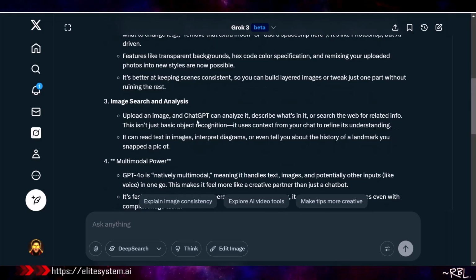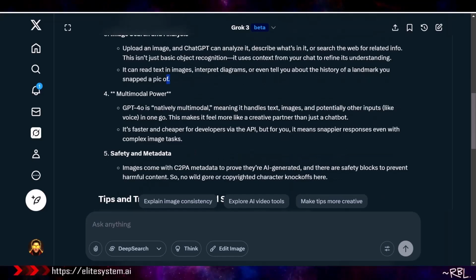Upload an image and ChatGPT can analyze it, describe what's in it, or search the web for related info. This isn't just basic object recognition. It uses context from your chat to refine its understanding. It can read text and images, interpret diagrams, or even tell you about the history of a landmark you snapped a pic of. Nice. And if you remember, this has been around with Google image search. If you take an image and put it on Google image search, it will tell you where the picture came from and the landmark to some level. But this is super awesome, actually. This is the latest upgraded version.